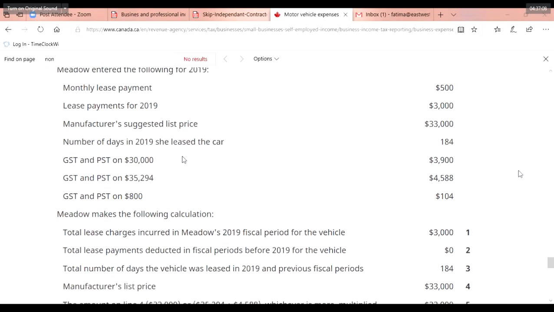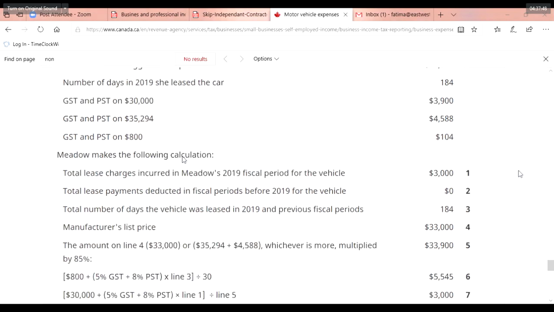If you remember, we saw the chart of the leasing. What do they add up in the leasing? They add up the monthly lease payment for the year, the manufacturer suggested list price, the number of days she leased the car, and the GST and PST. Now we will do the calculations. I hope everybody is following what exactly we are doing. We're trying to calculate the leasing cost. If you are leasing a vehicle for your business purpose, this is the way you calculate it and report your leasing expenses, including the motor vehicle expenses, to claim the expenses in the business.